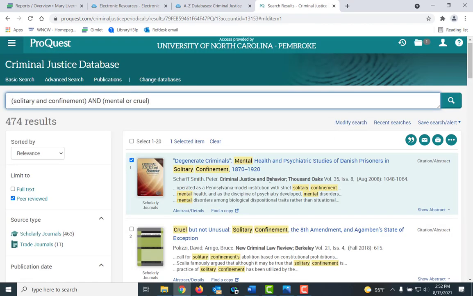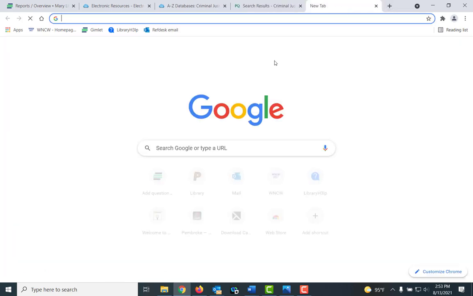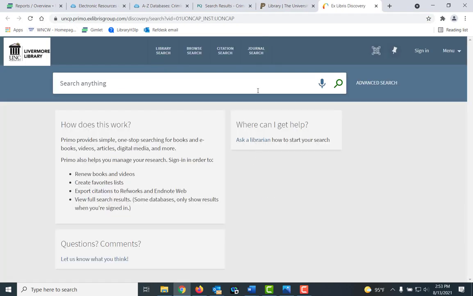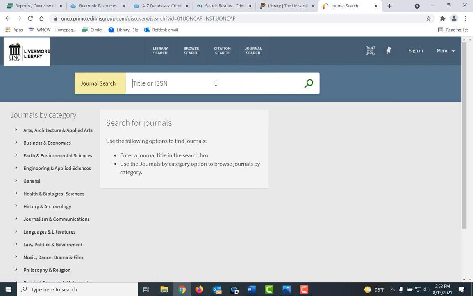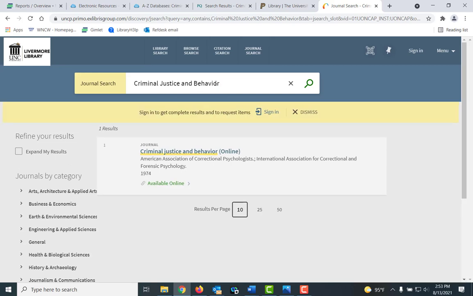What I would do is, this is the name of the journal. Copy it, doing Control-C. I'm going to open up a new window, go to the library's homepage, click on Primo, do a journal search. Here is the data, the information.